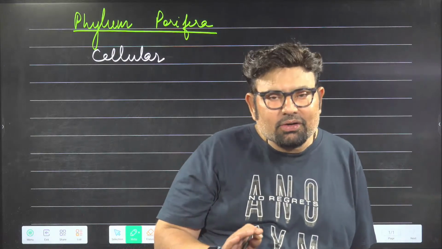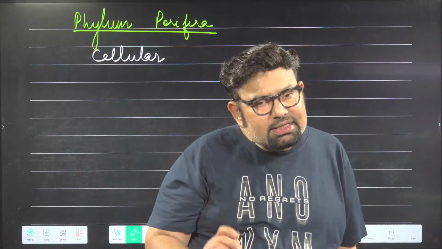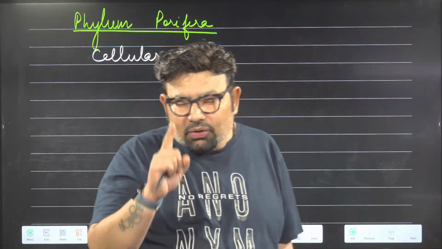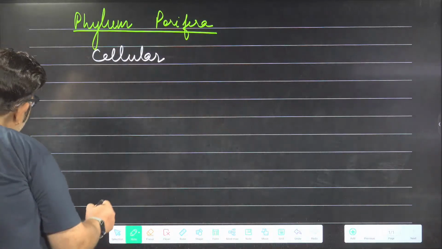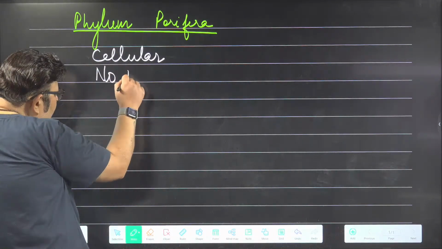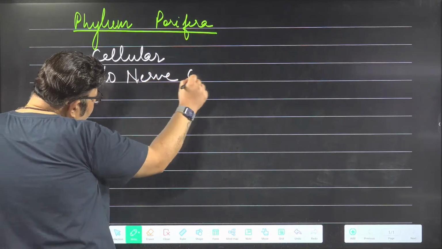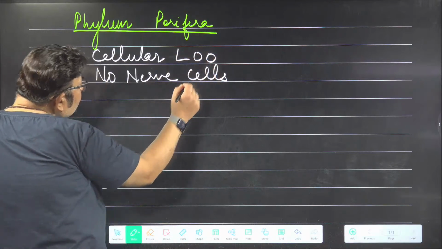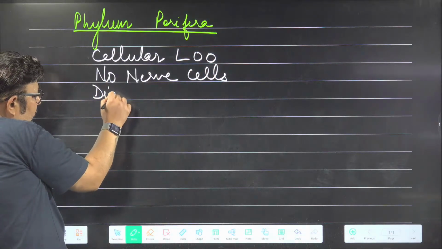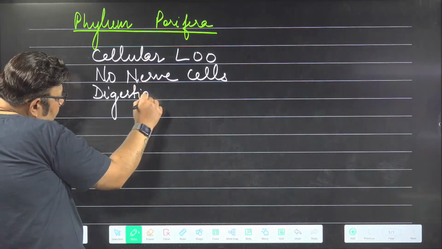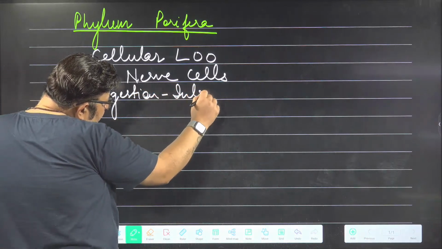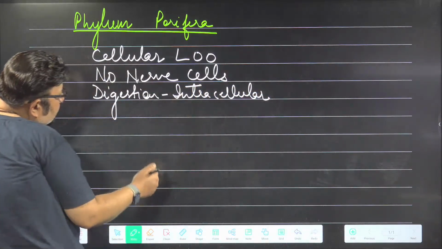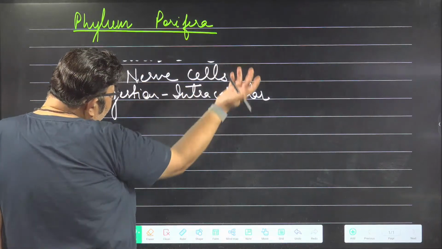Now, main points. Point number 1: it is the only phylum without any neuron. Phylum Porifera is the only phylum without nerve cells. Okay, so there are no nerve cells. Only phylum with cellular level of organization. Only phylum where the digestion of food is intracellular. This we have already done, cellular grade, no need to write again.